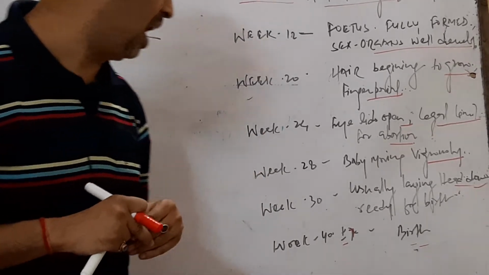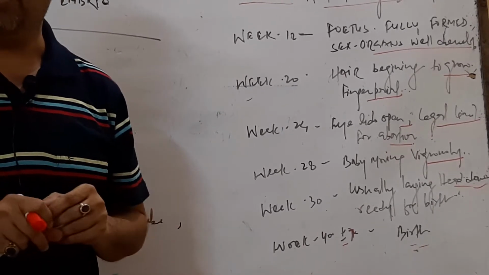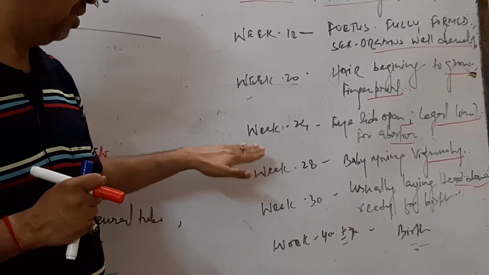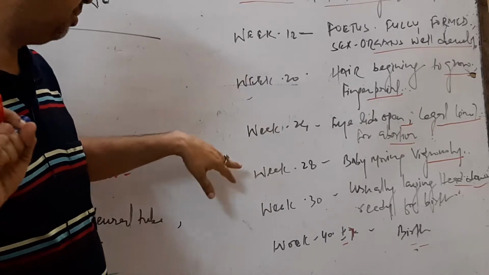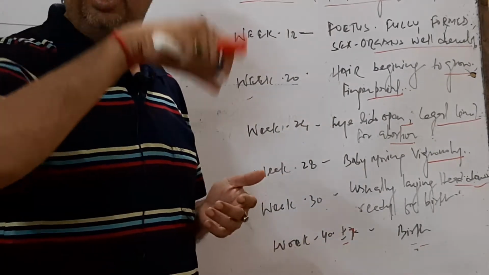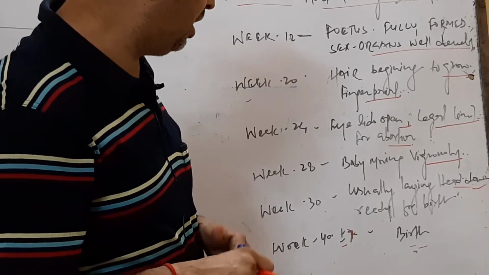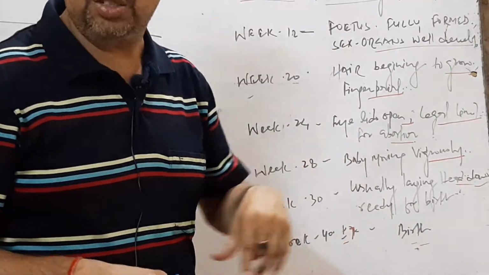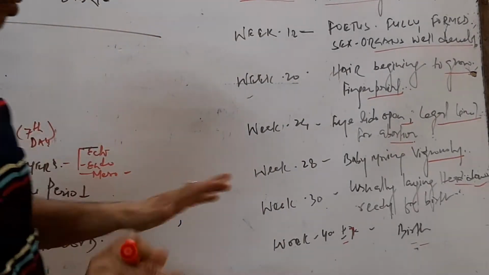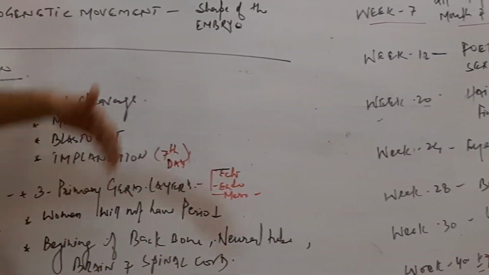On week 24, eyelids open, and this is the legal limit for abortion, so you are not able to abort the growing embryo or fetus after this under normal conditions. At week 24, the baby is moving vigorously in the amniotic fluid. At week 30, it is usually lying head down towards the cervix, and at week 40, birth and completion of gestation, parturition, takes place.